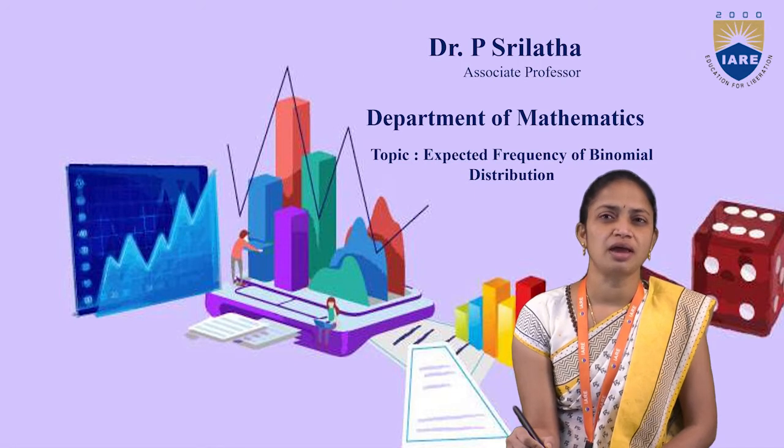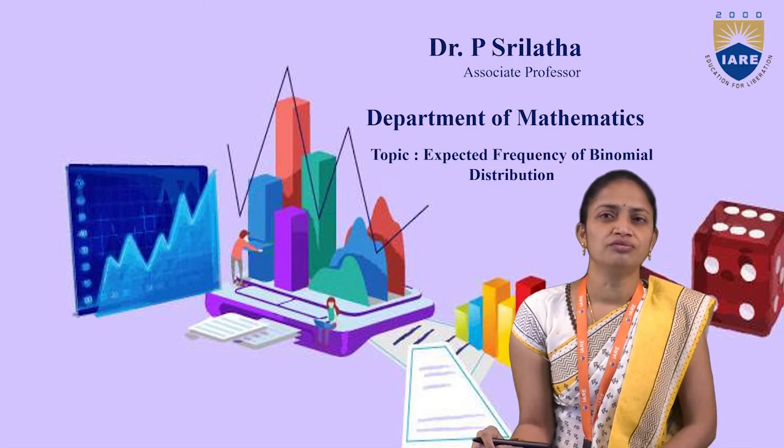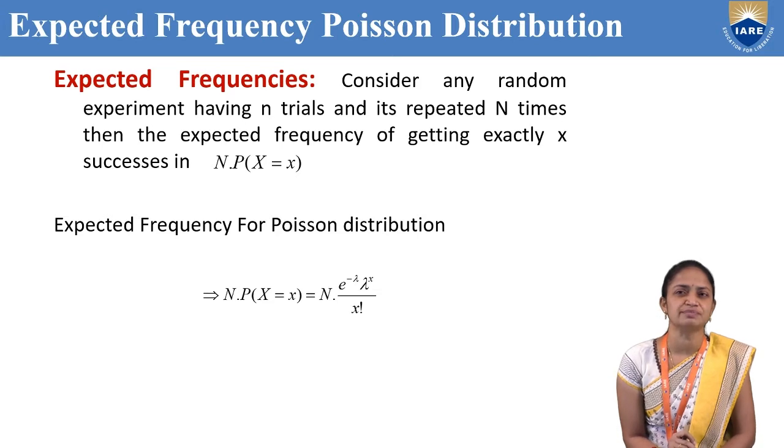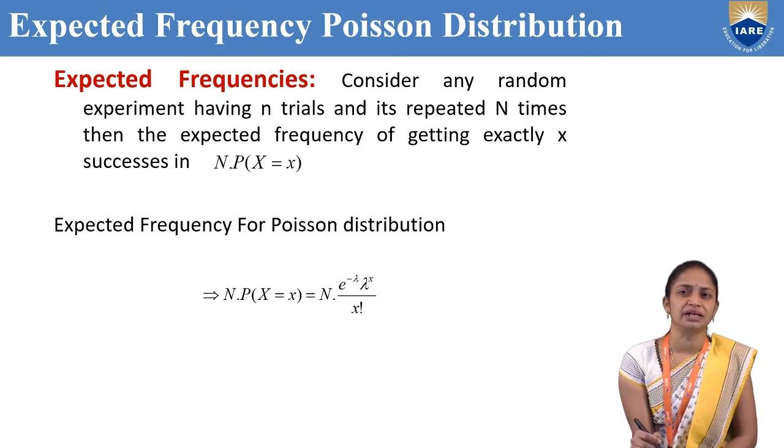In this session, I am going to discuss the expected frequency of Poisson distribution. So first of all, what is expected frequency? What is the definition of expected frequency? Consider any random experiment having small n trials and it's repeated capital N times.